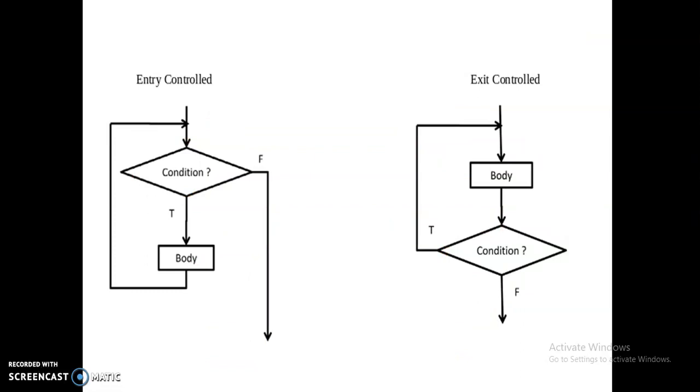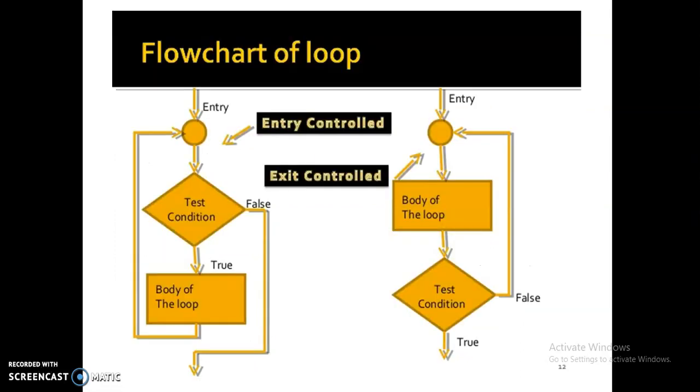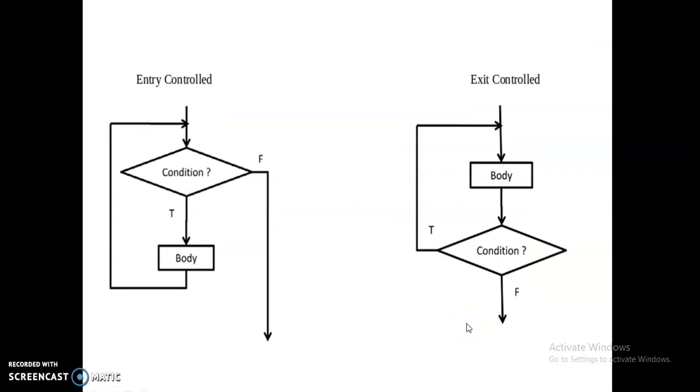In this picture, the false and true labels are placed mistakenly. If the condition is true, it will go back to the loop. If the condition is false, it will get out of the loop. But here it is misplaced. So this is the correct representation of the picture for the entry control and the exit control loop.